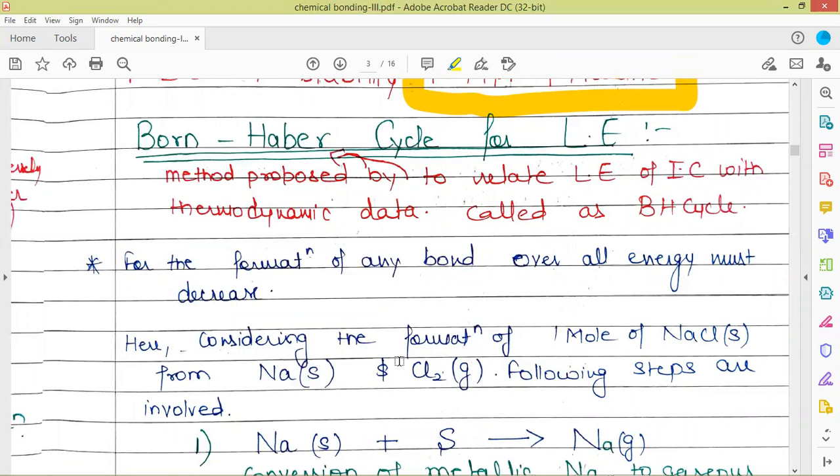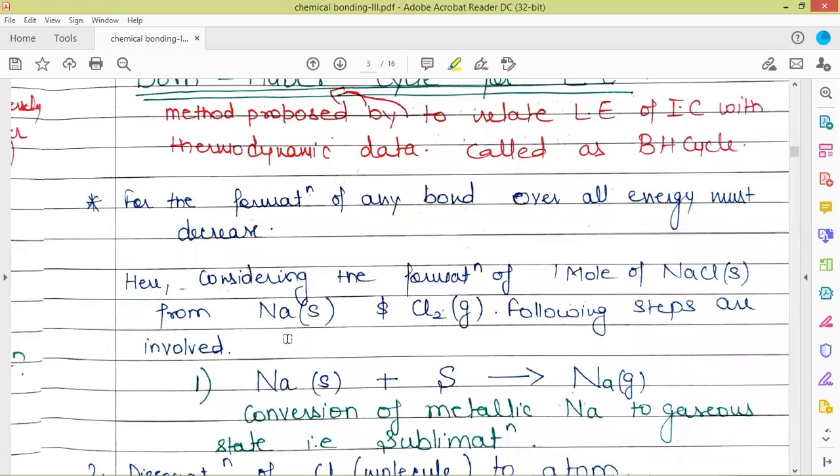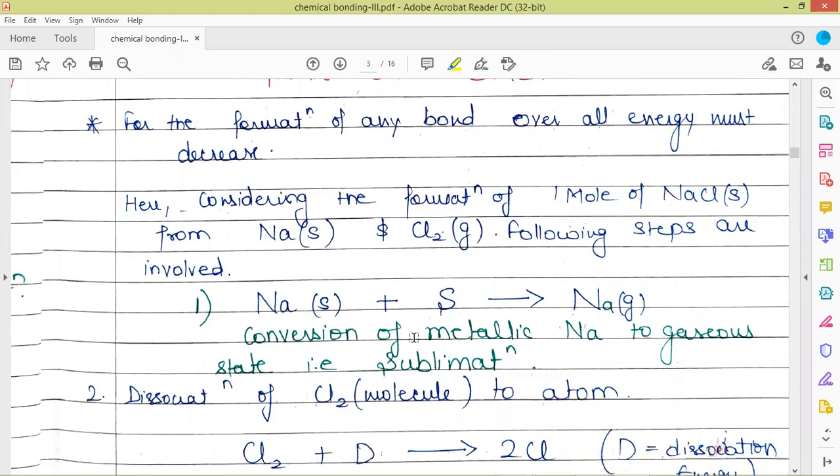Now we'll see how the Born-Haber cycle is applicable for the formation of an ionic solid. For 1 mole of ionic solid, we have taken the example of sodium chloride. So we are taking sodium solid metal in metallic form and chlorine in the gaseous form. These are the elemental forms for sodium and chlorine. Now we'll see what energies are involved in the formation of 1 mole of NaCl solid from sodium solid and chlorine gas.